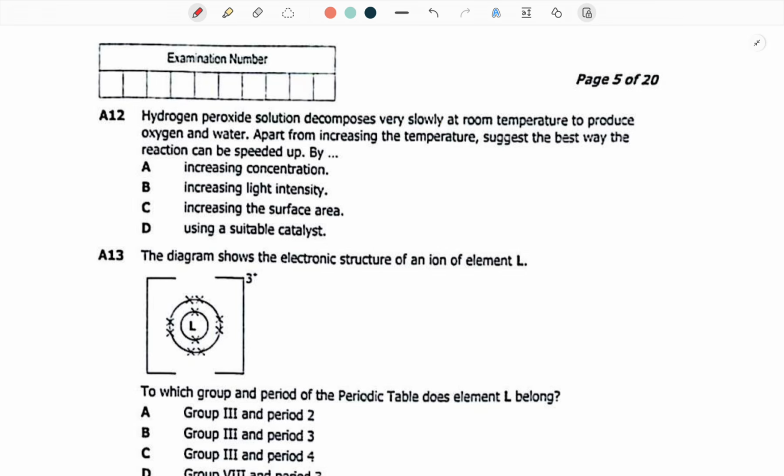Hydrogen peroxide solution decomposes very slowly at room temperature to produce oxygen and water. Apart from increasing the temperature, suggest the best way the reaction can be speeded up. Okay, so apart from increasing the temperature, the best way to increase a reaction is simply by using a suitable catalyst. Just use a catalyst, you speed up the rate of reaction. Of course, the answer is going to be D.